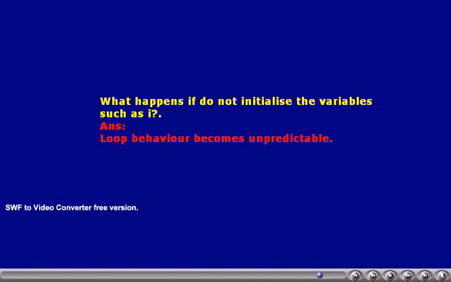Sometimes it runs more than the expected number of times. Sometimes it will not run the loop at all. For example, let us assume that the I variable is declared but not initialized to 0. So what value will be there in that variable? Some garbage value. Let that garbage value be 32767. Is 32767 less than n, that is 5? No. So we will not enter the loop at all.